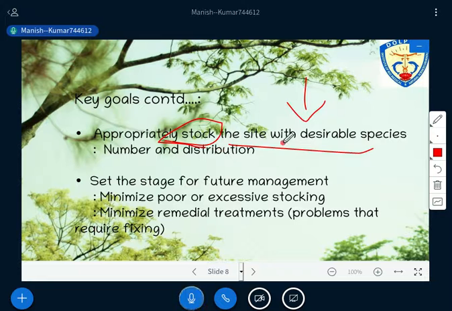ठीक है, try to understand properly. For example, we have this particular field, so how much percent of this area has been covered with the tree, that is stock.